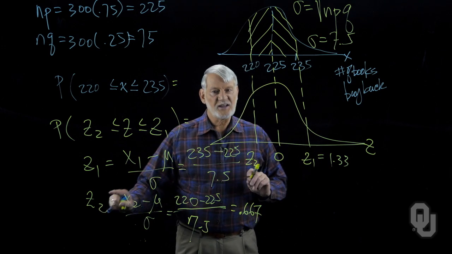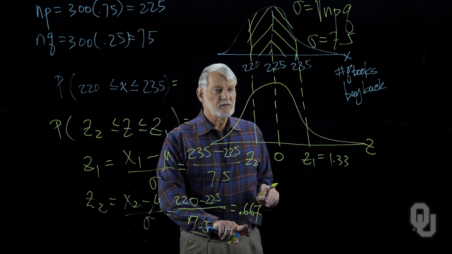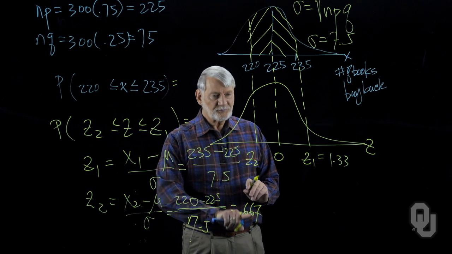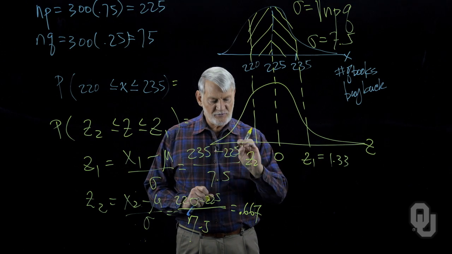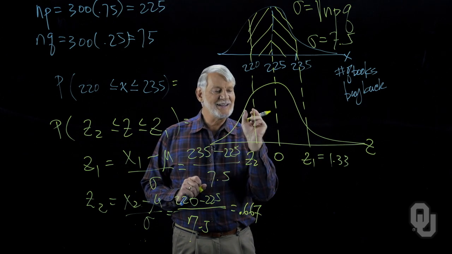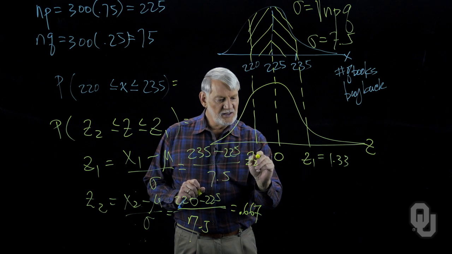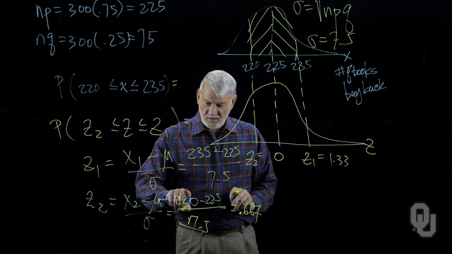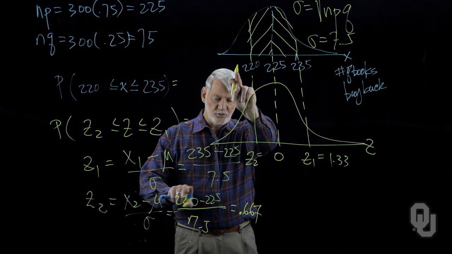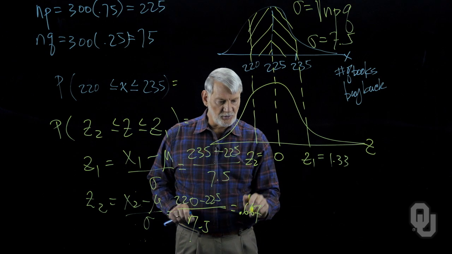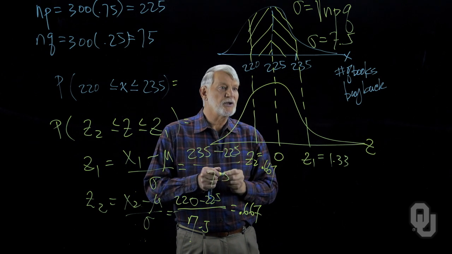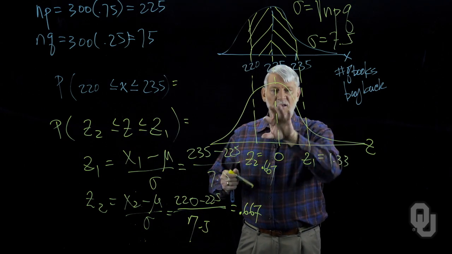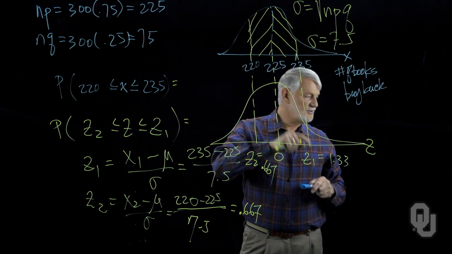Let me warn you. Sometimes when people calculate z values, they will get a number that's less than 1, and they will think, I've found a probability. No, you have not found a probability. You have found a distance. This is the distance that the x value is from the mean value. Now what we do is we look up the value in the z table.